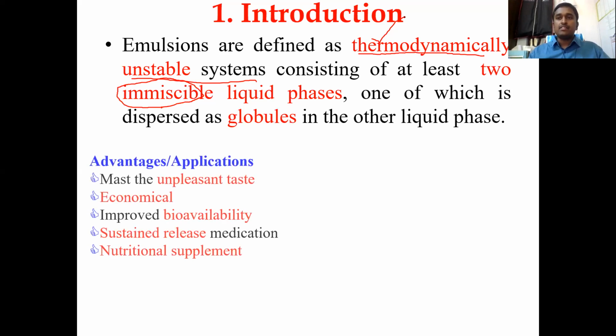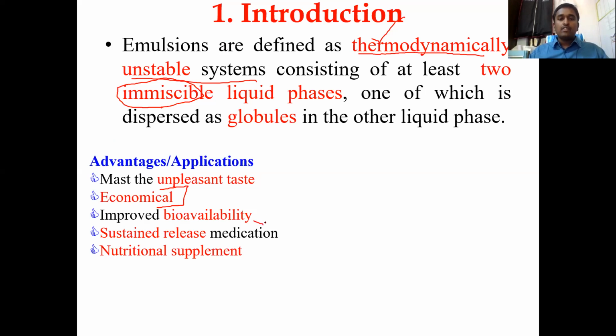So what are the applications or merits of emulsions? It masks the unpleasant taste. Let us say cod liver oil emulsion has a blunt taste or unacceptable odor. So they will mix some kind of flavoring agents into the water. When you're taking it, this unpleasant taste will be masked by the flavoring agents present in the bottle. And also they're economical, because oils are economical. All these naturally available oils are not going to cost us much. So these kinds of formulations are very economical.